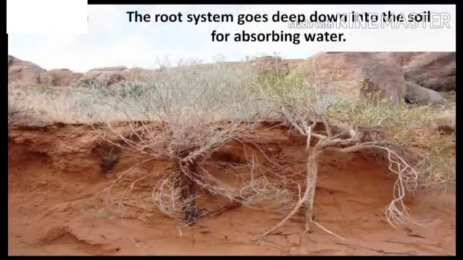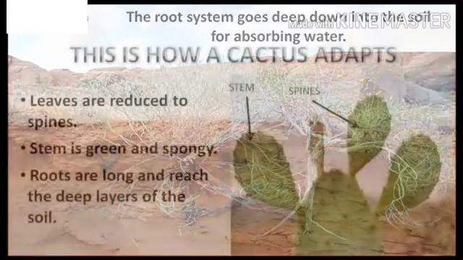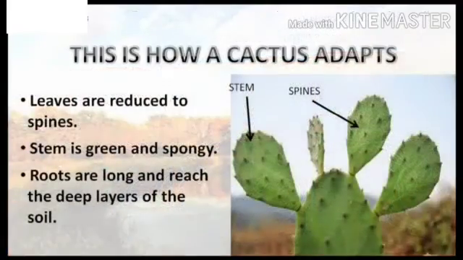The root system goes deep down into the soil for absorbing water. A very common desert plant is cactus. In a cactus, leaves are reduced to spines, the stem is green and spongy, roots are long and reach the deep layers of the soil.